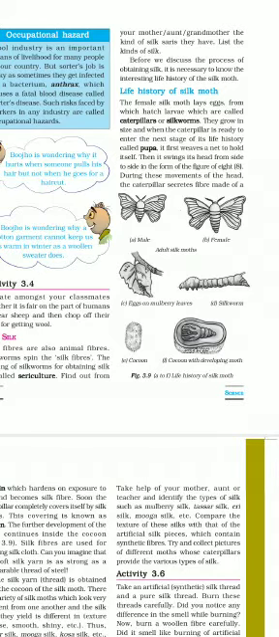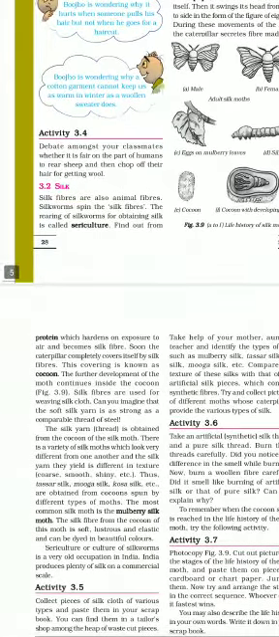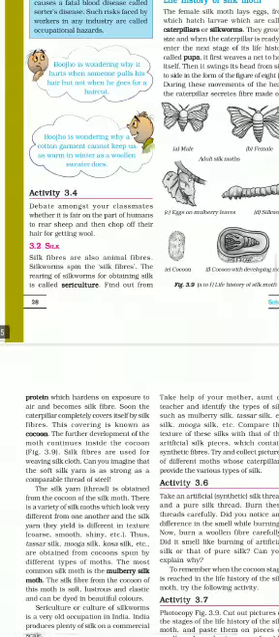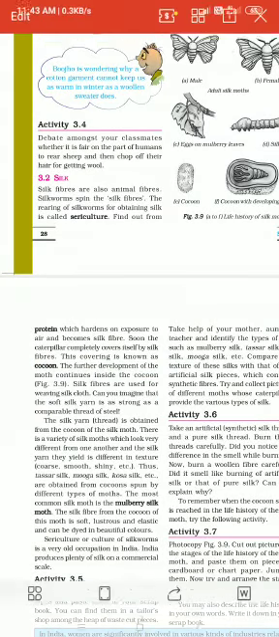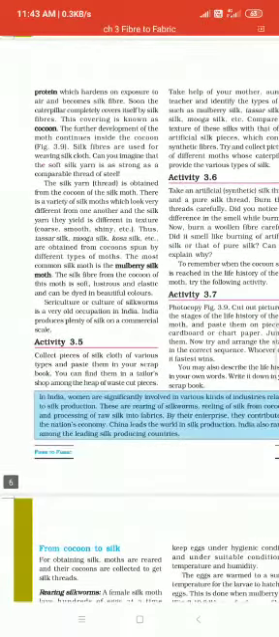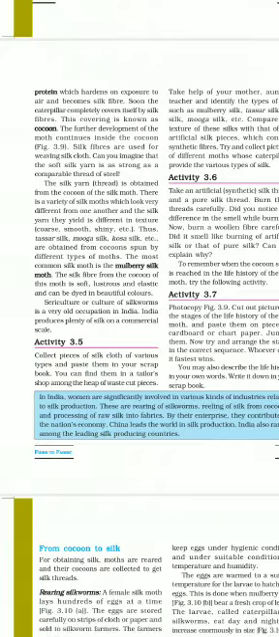Two side form figure, and during this movement of the head, the caterpillar secretes fiber made of a protein. It secretes a fiber made of protein which hardens on exposure to air and becomes silk fiber. Soon the caterpillar completely covers itself by silk fibers. This covering is known as cocoon. The further development of the moth continues inside the cocoon.